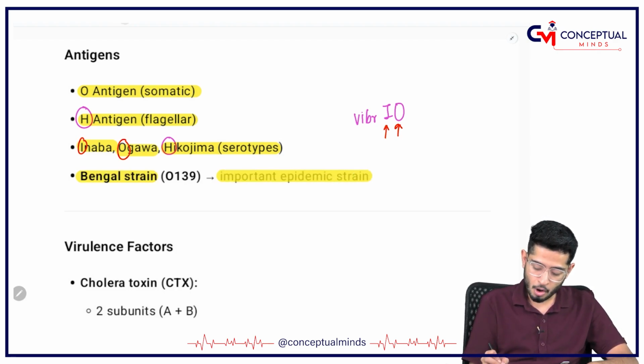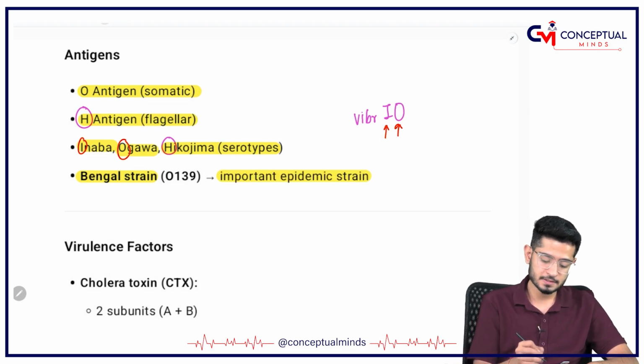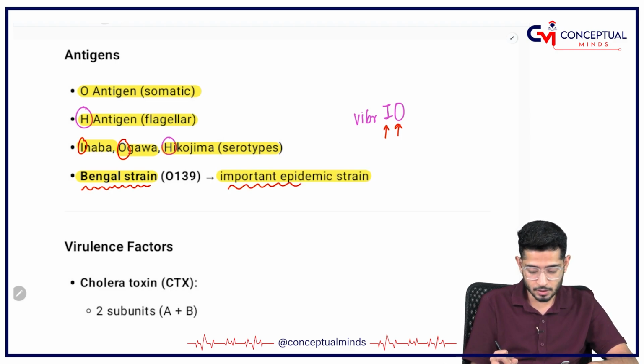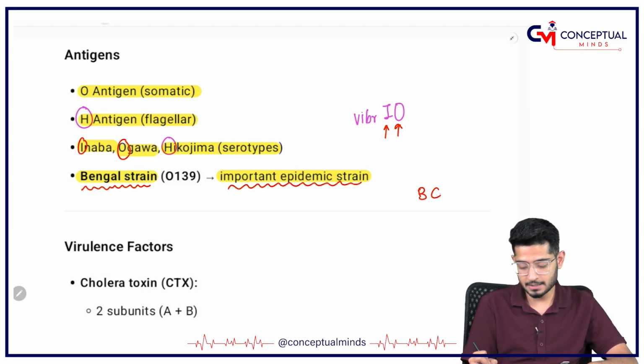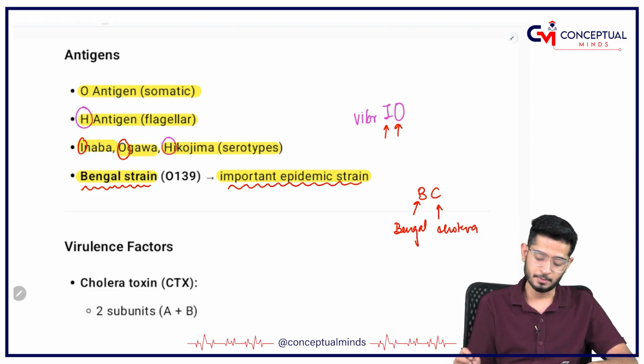This is an important strain. Bengal strain is a very important strain for cholera. So remember, B and C come together. B for Bengal strain for cholera is something which is an important epidemic strain.